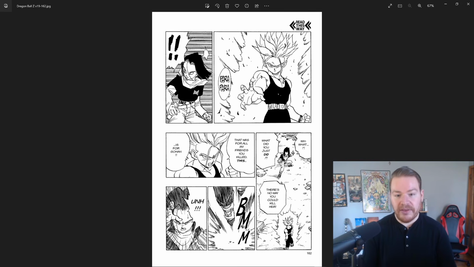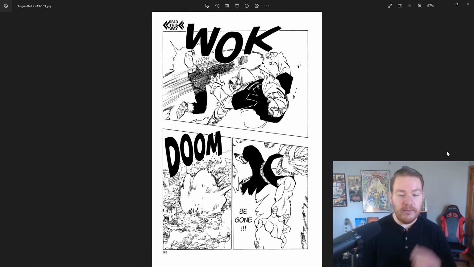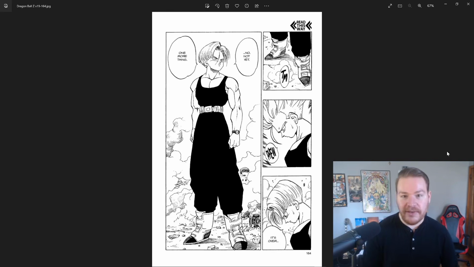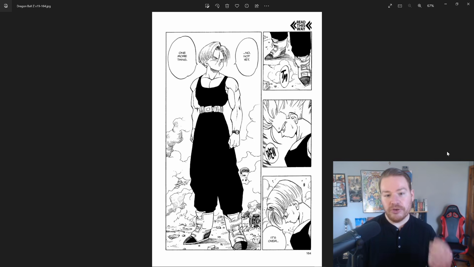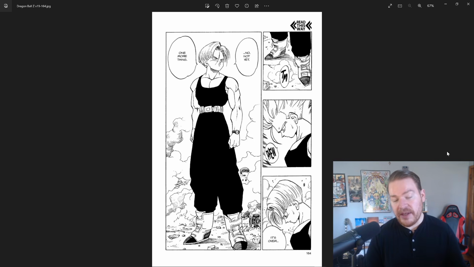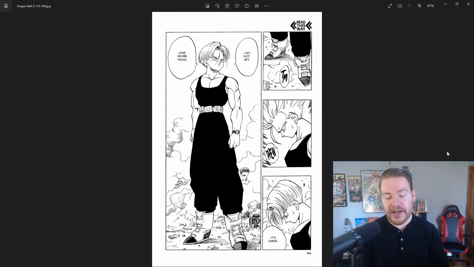And then, of course, we see the same thing happen. 17 is shocked because he's like, there's no way that you could have killed her because she was so powerful compared to you previously. He goes there, gives him one swift kick, blasts him, and now he's gone and no longer exists. And that's kind of how it is. Trunks wiped them out effortlessly because of the fact that he had trained in the original timeline, or in the History of Trunks timelines.